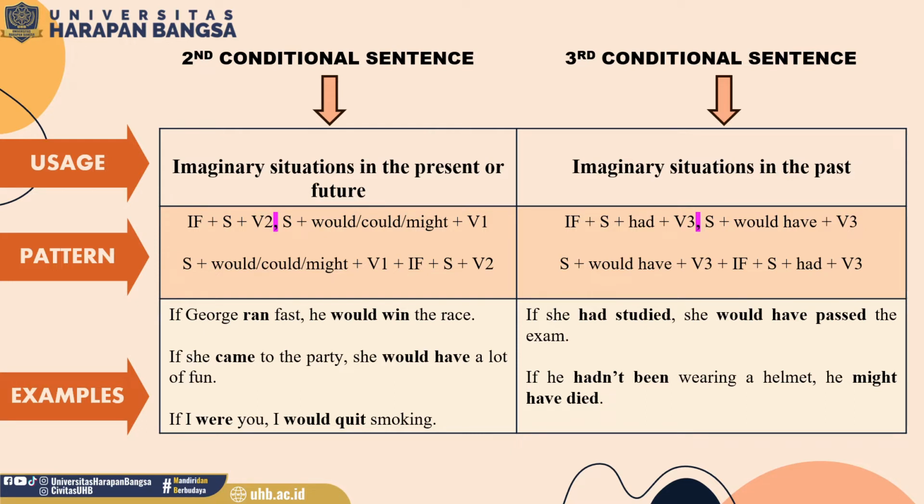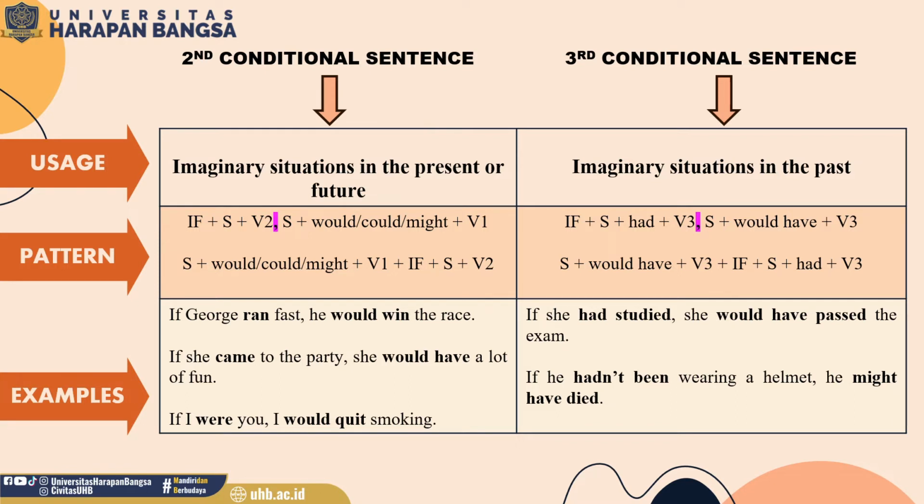The pattern is if plus subject plus verb 2, comma, subject plus would or could or might plus verb 1. And we can also reverse the pattern: subject plus would or could or might plus verb 1 plus if plus subject plus verb 2. Look at the examples.